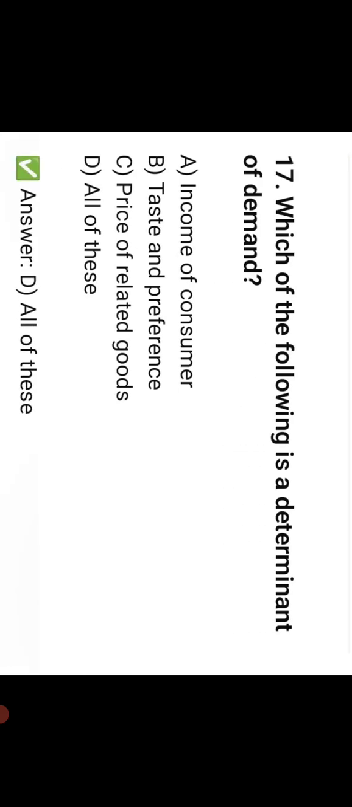Which of the following is a determinant of demand? All of the above. Which curve generally slopes downward from left to right? Option B, demand curve. Which curve generally slopes upward from left to right? Option C, supply curve. The problem of for whom to produce relates to. Option A, distribution of goods and services.